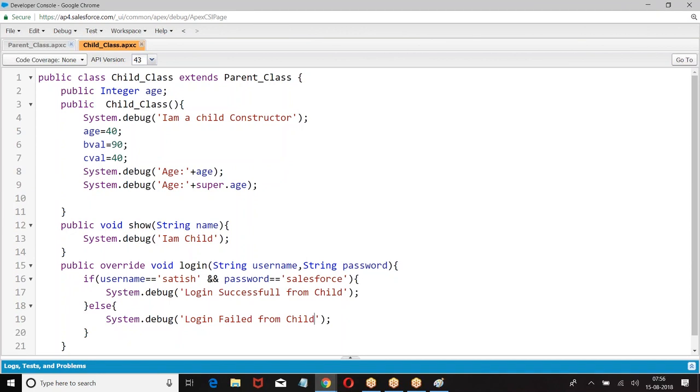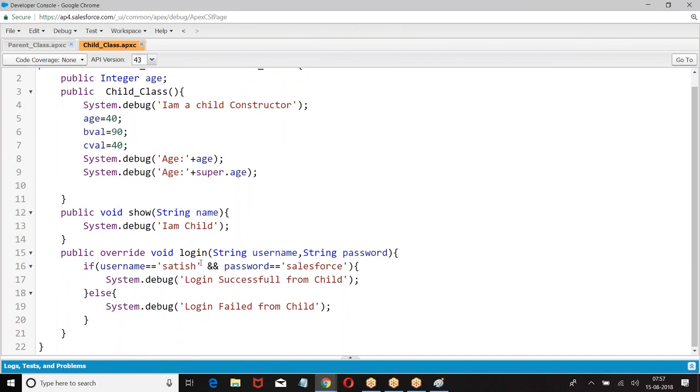Overriding. When there is a method in the parent class, if the child wants to redefine that method, then we go for the concept of override. If there is already a method in the parent class, and with the same name I want to create a method in the child class, then I will go for overriding. To go for overriding, method in the parent should be virtual, method in the child should be override. I hope you are good.